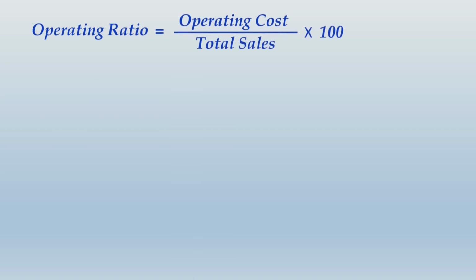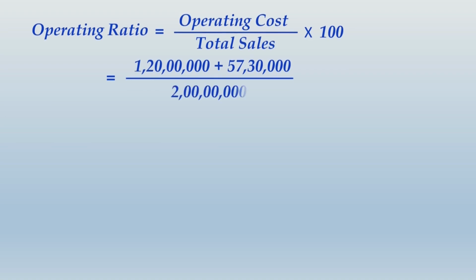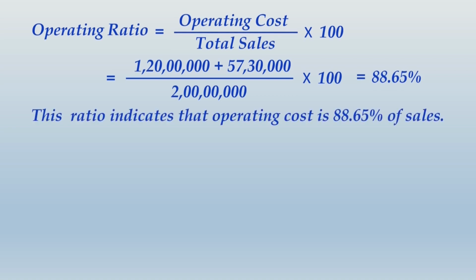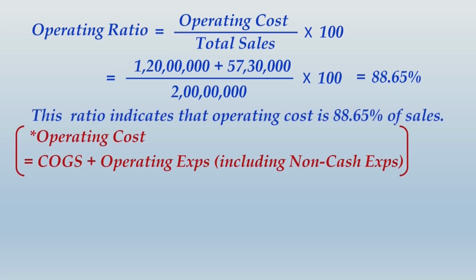Here we start with operating ratio. Now what is operating ratio? It is operating cost divided by total sales into 100. Operating cost basically means cost of goods sold plus all your operating expenses. When I say all your operating expenses, it is inclusive of cash as well as non-cash expenses.